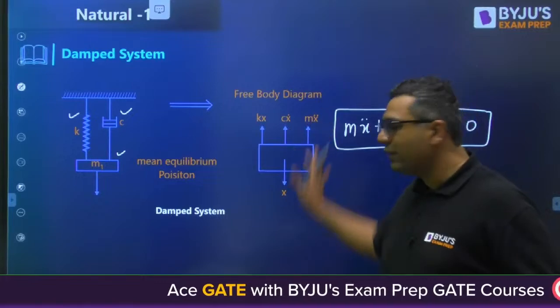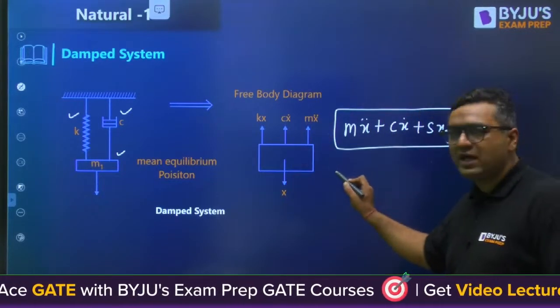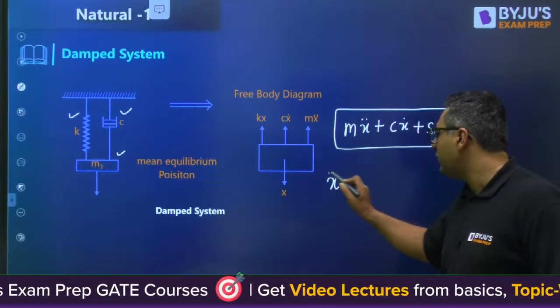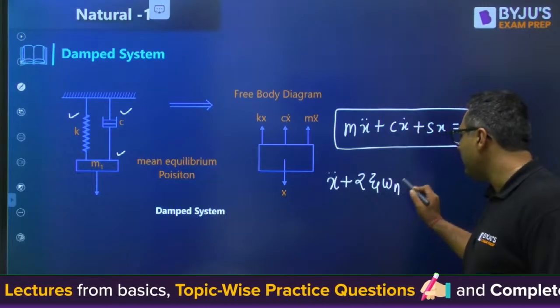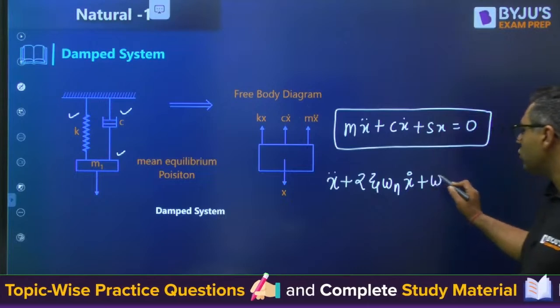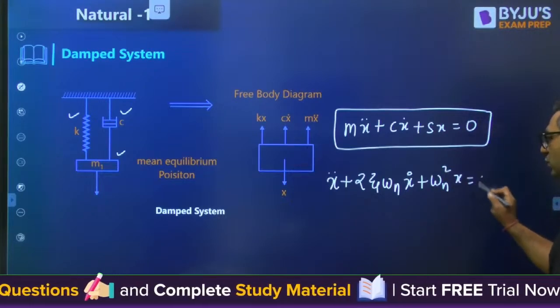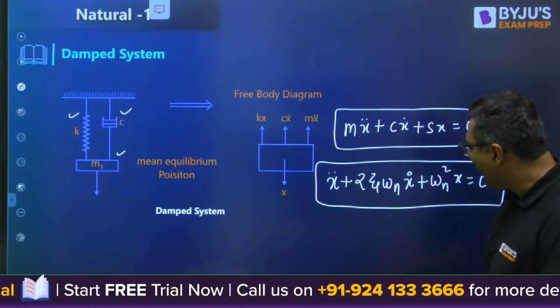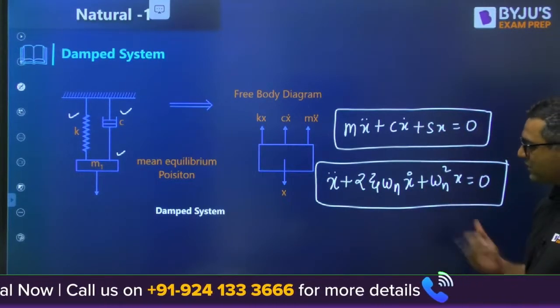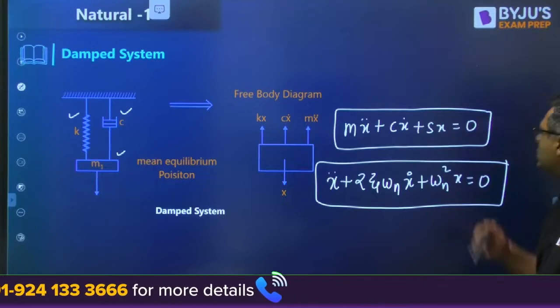I will not go into the derivation, but after some derivation, we get x double dot plus 2 zeta omega n x dot plus omega n square x is equal to 0. This is the final equation of a damped vibration system. And I am going to define some formulas which will be used for the calculations.